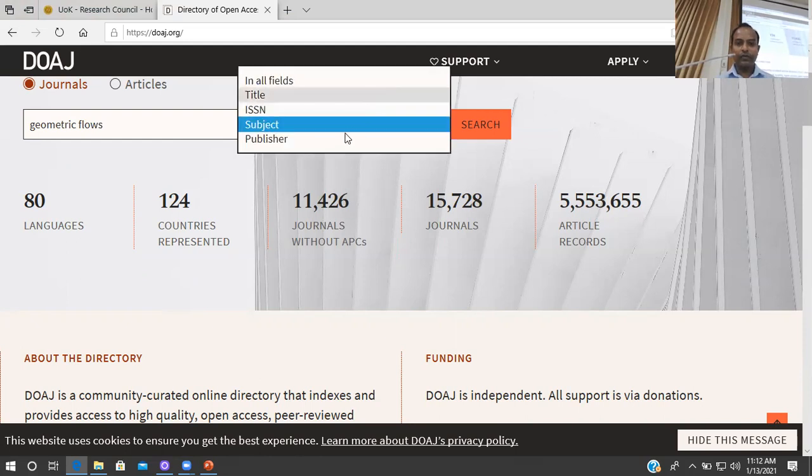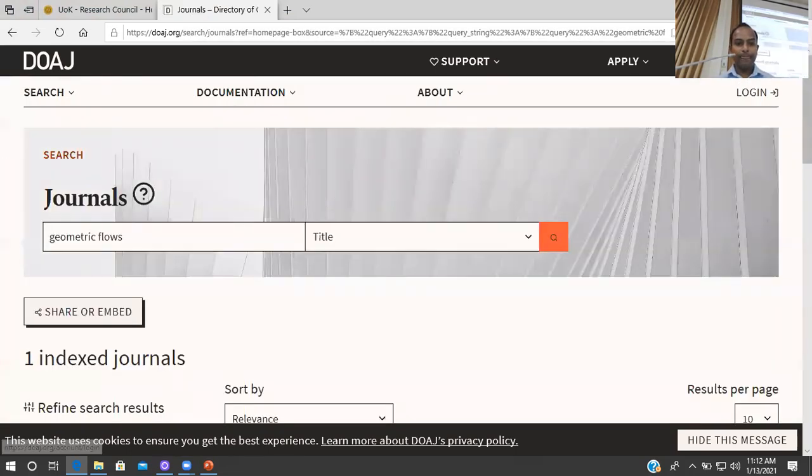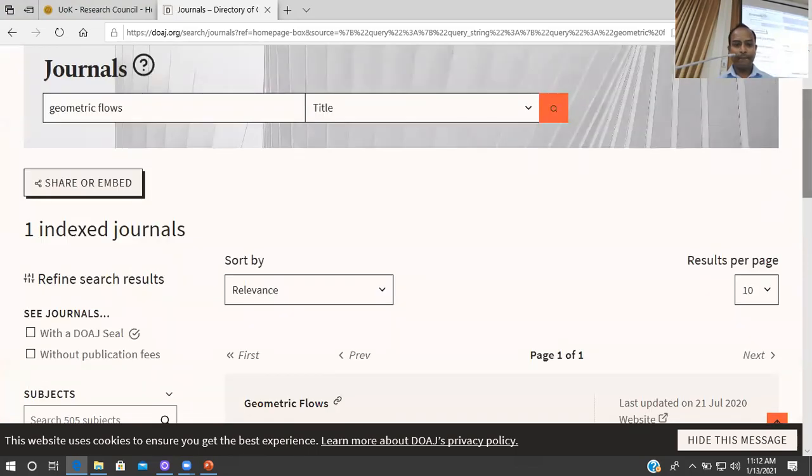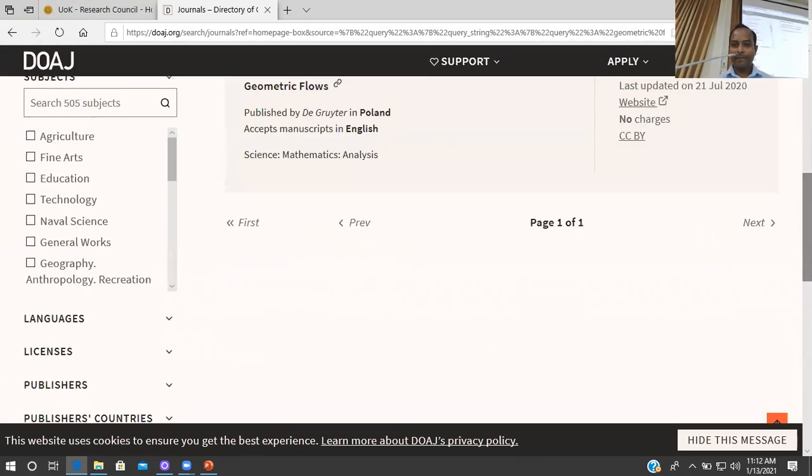If you're looking for a particular journal, you select the journals and then search. Then it will indicate who is the publisher of the journal.